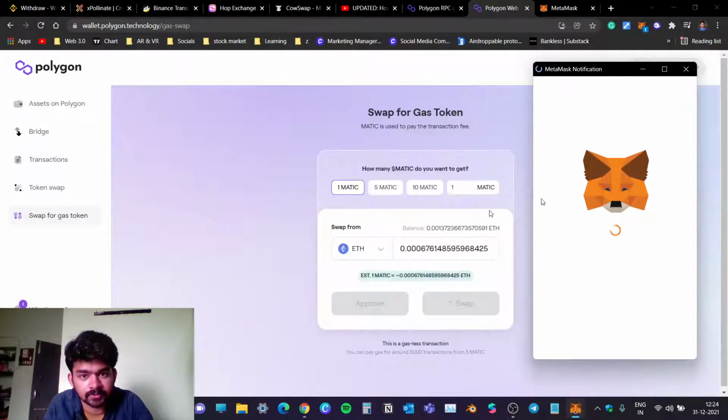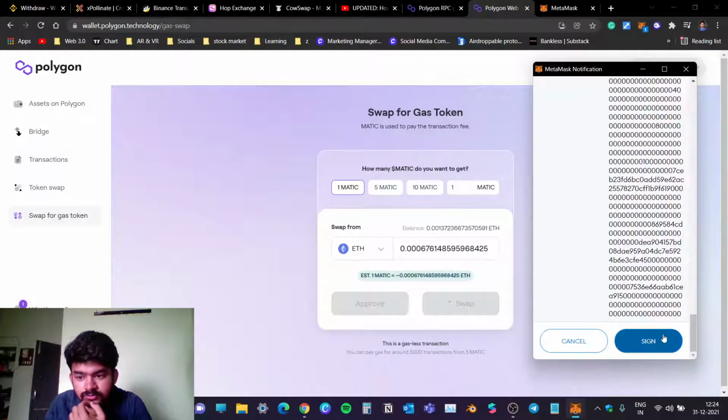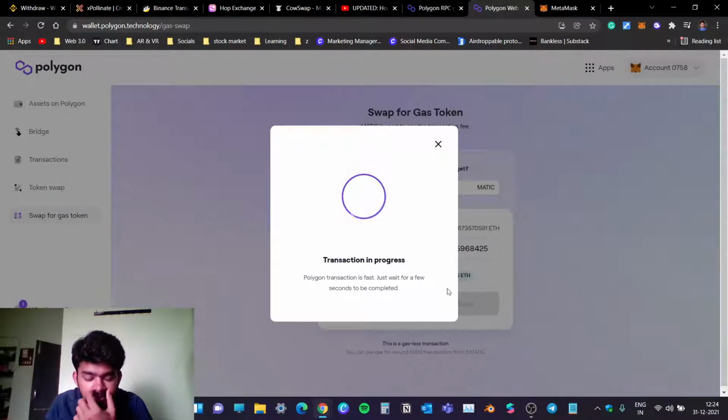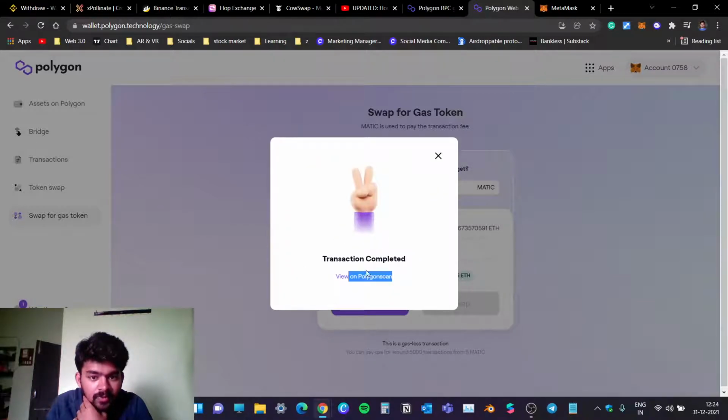Let's see whether we will get our tokens swapped. Sign. Basically you will do two steps: one is approving, one is swapping. So we'll see how it goes. A few seconds. Transaction complete, view on Polygon.